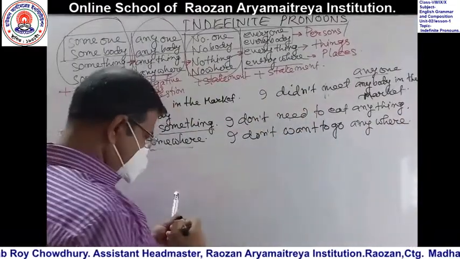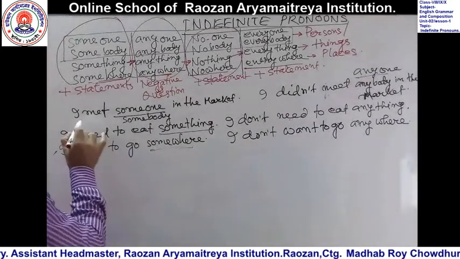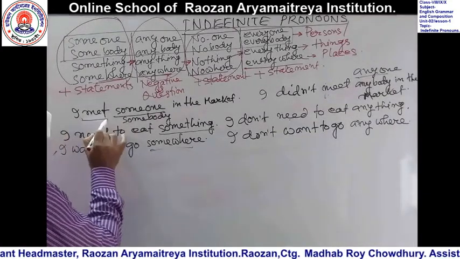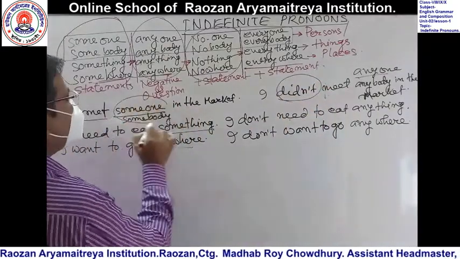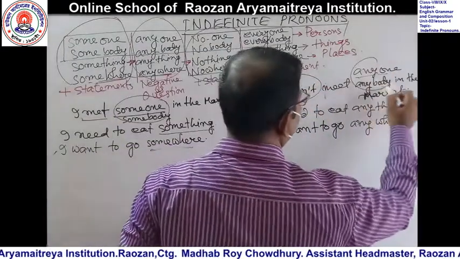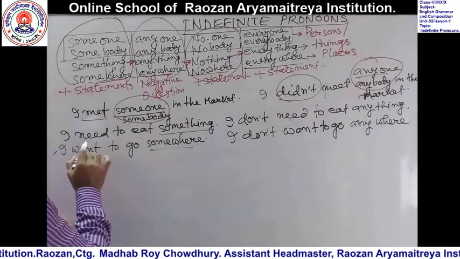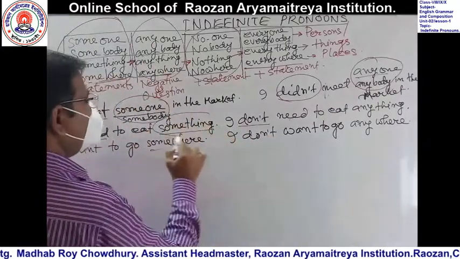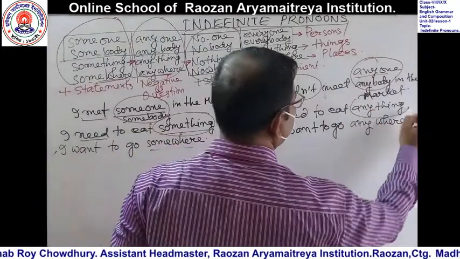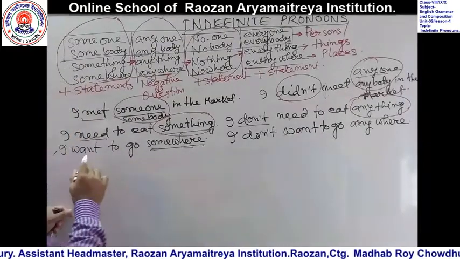So dear learners, now have a good look. What has happened there? This is past tense, didn't, and someone, somebody changed into anyone, anybody at the time of making a negative sentence. Need is present, so we need to use don't. Something has changed into anything, isn't it? And somewhere, this is also present form.